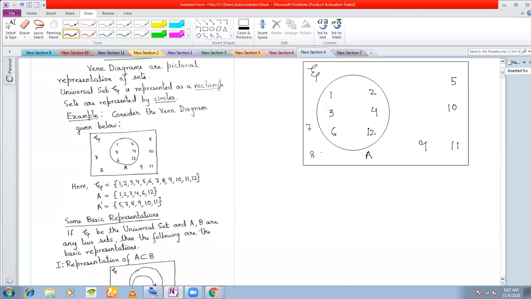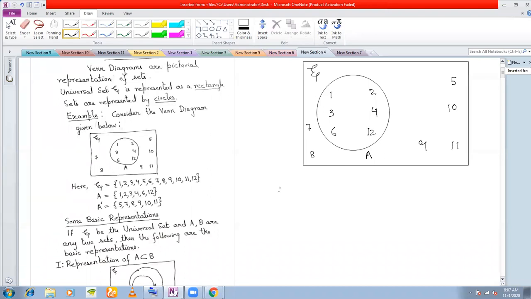What do these elements that are given inside the rectangle, inside the circle, mean? These are actually representing the elements in the set.